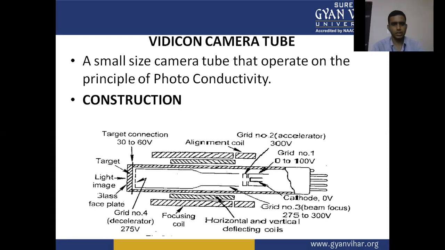So this is the construction of the camera tube which works on the target plate concept, that is the Vidicon camera tube.